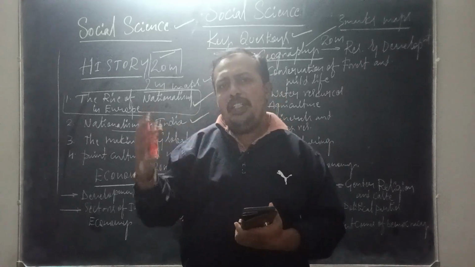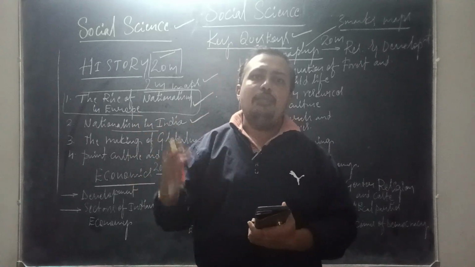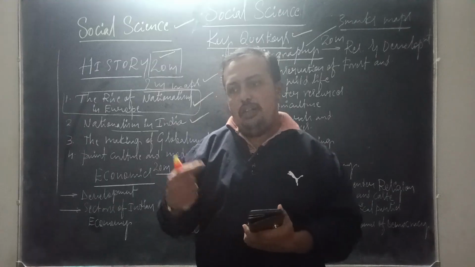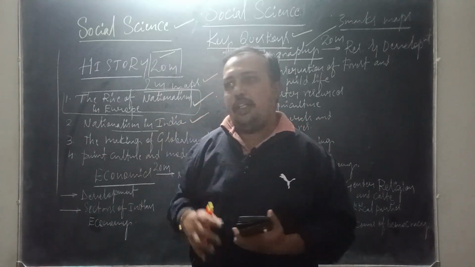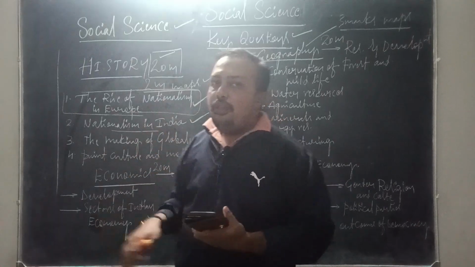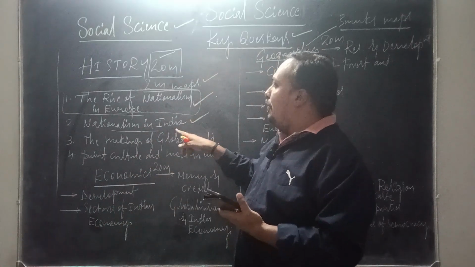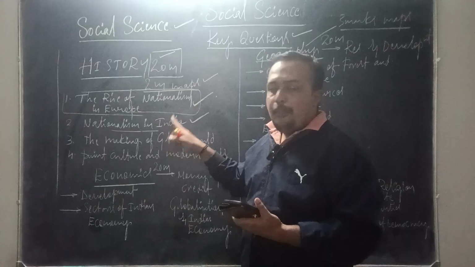Gandhiji and his initiatives to eradicate untouchability can be expected for multiple choice, and for the 2 mark section questions can be asked from this chapter. So the map we need to remember is from nationalism in India.